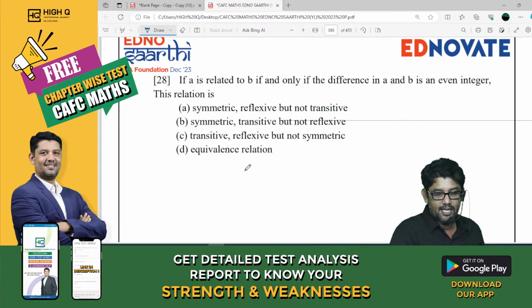If A is related to B if and only if the difference of A and B is an even integer, this relation is... If A is related to B if and only if the difference between A and B is an even integer.